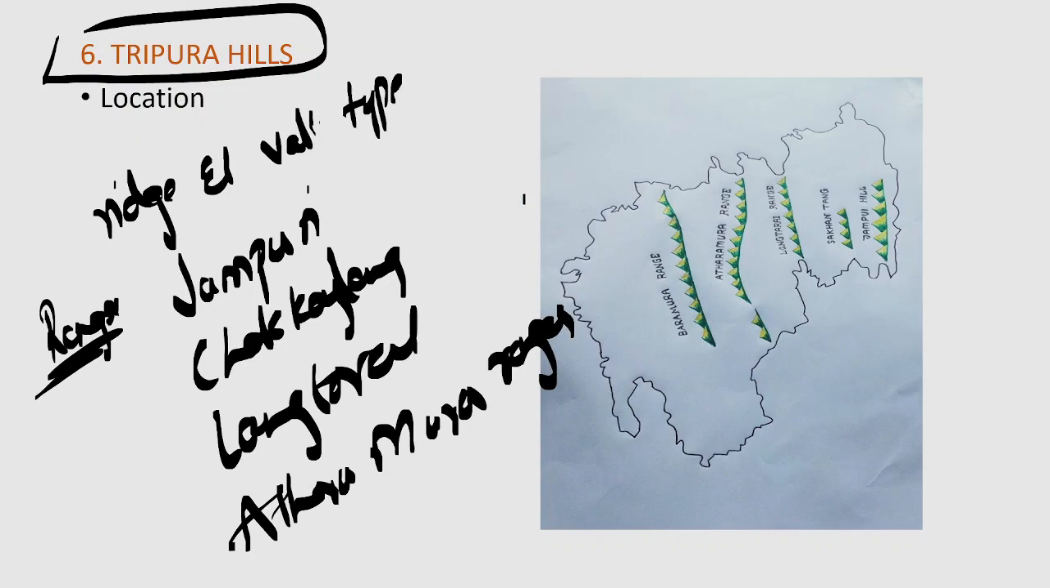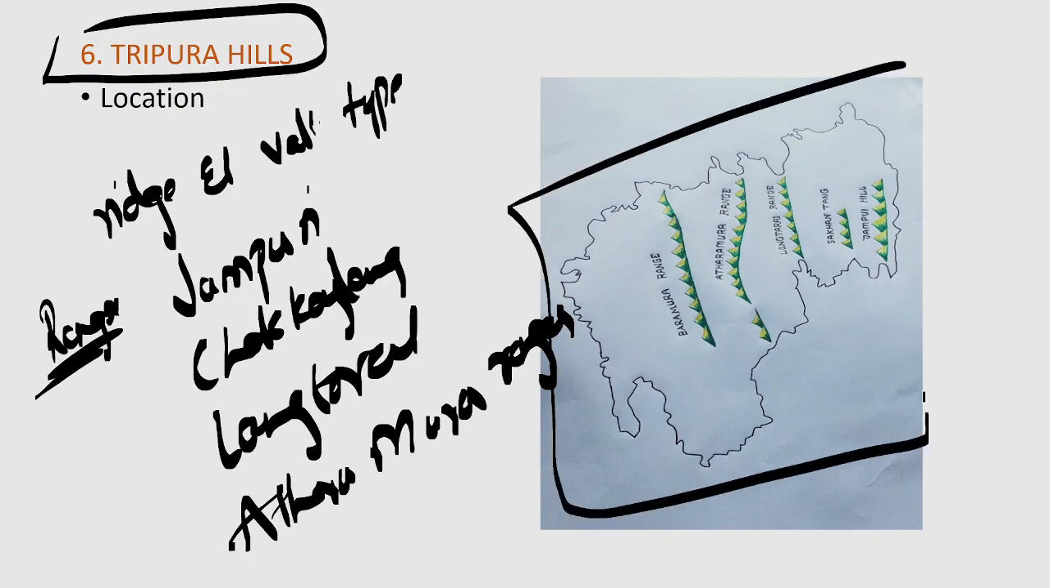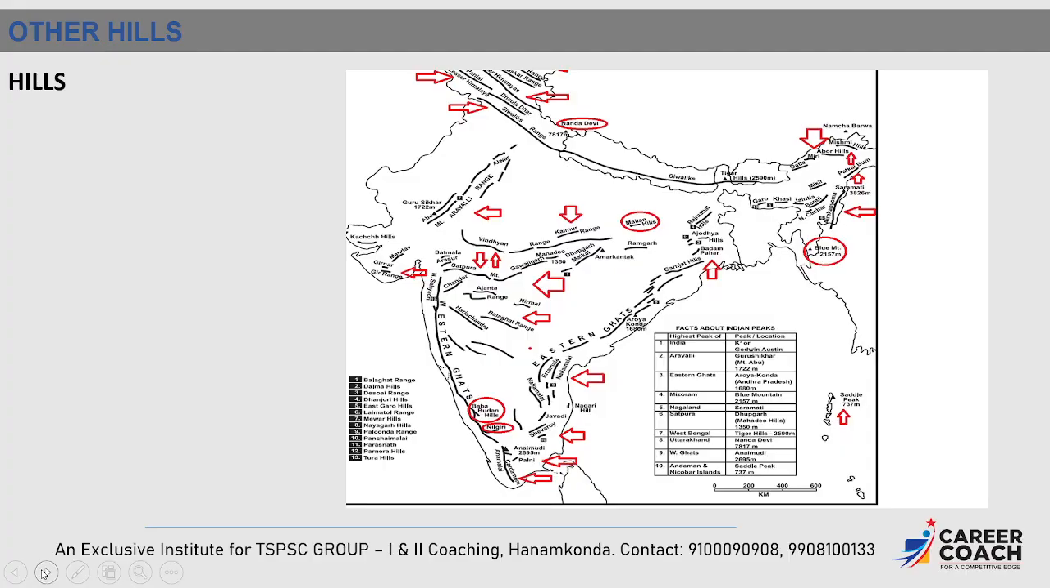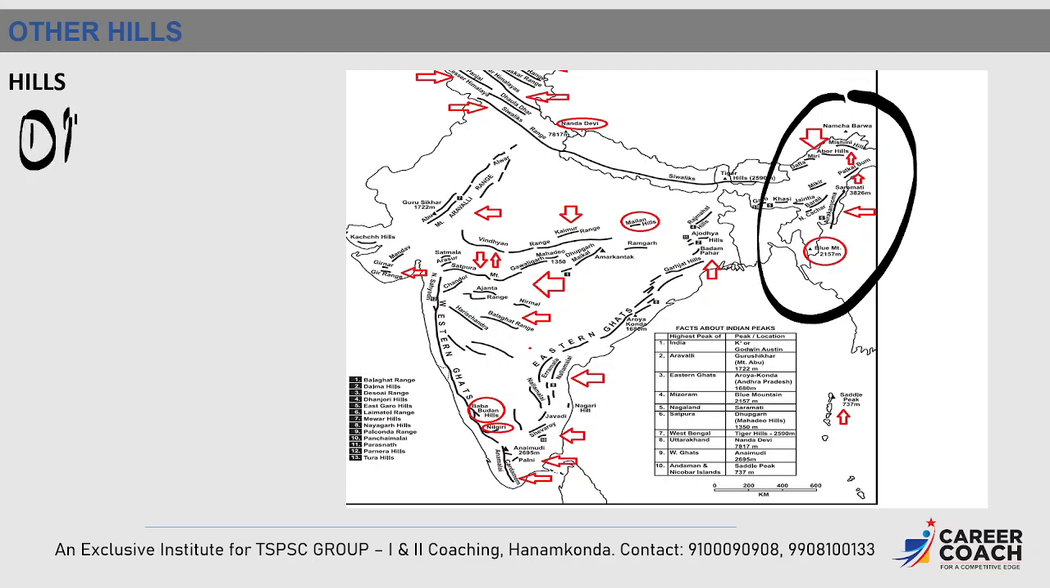As you can see here in the map, we divided the total Tripura state into 6 important ranges: Jampui Hills, Sakhan Tlang, Longtarai range, Atharamura range and Baramura range. So apart from these 6 important physiographical regions in Purvanchal, we also have other important hills in the northeastern direction.